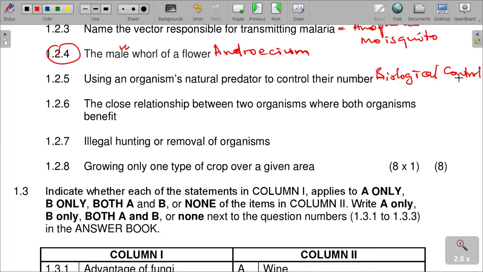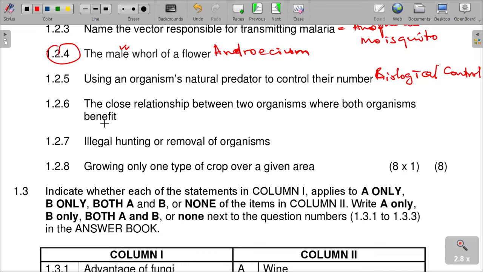It can just be even vegetation where we put the opposite toxic plant that can stop the spreading of a certain other vegetation or plant, or it can be animals that can feed on other organisms. We call that biological control method, which is called biocontrol. Others can just say biocontrol.